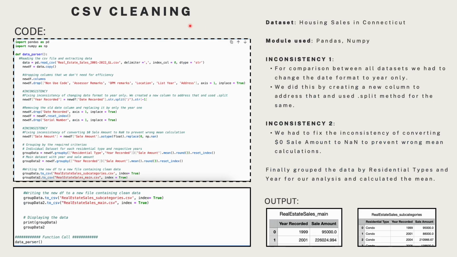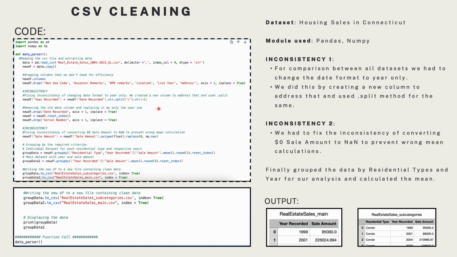For the CSV cleaning, I used the modules pandas and numpy. The first thing we did was drop columns we did not need for efficiency as well as reducing carbon emissions. The first inconsistency we focused on was that we changed the date format to year only so that it is consistent with other datasets, as we wanted to find the correlation later, as shown here.